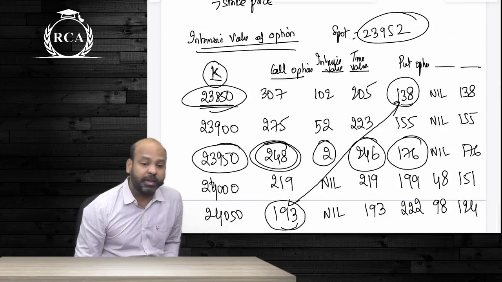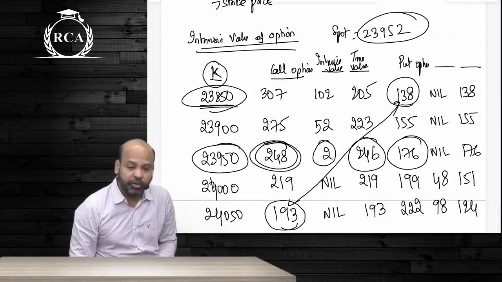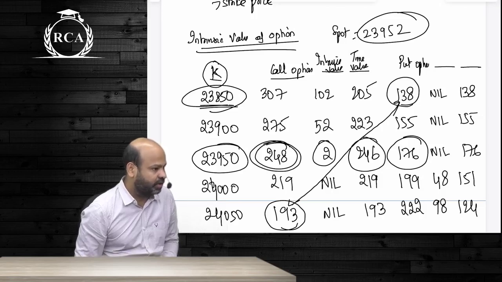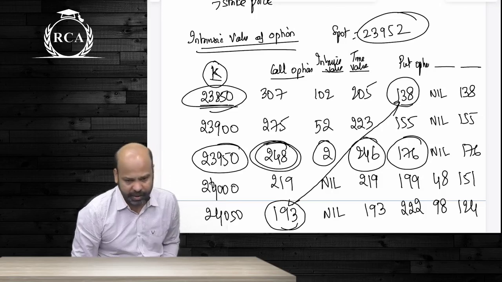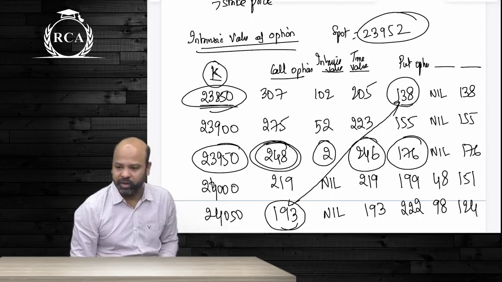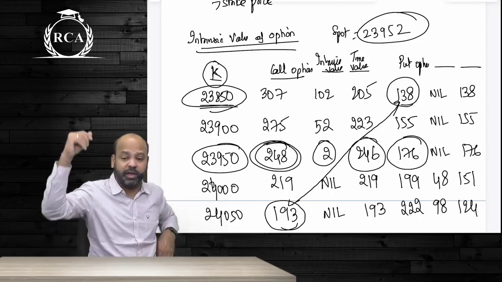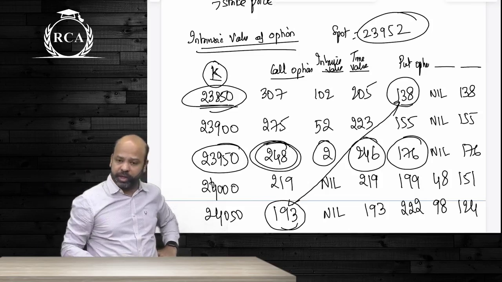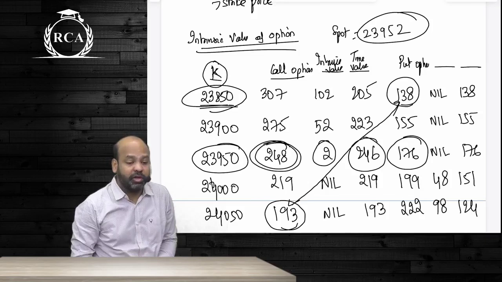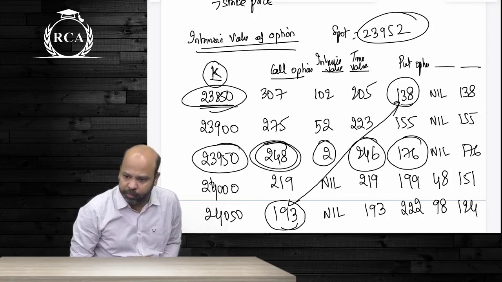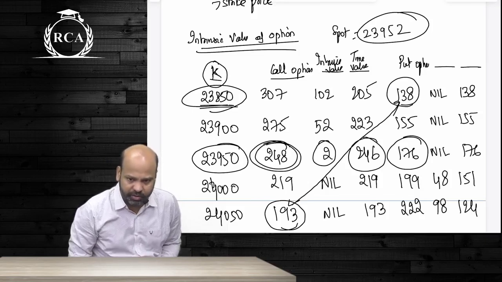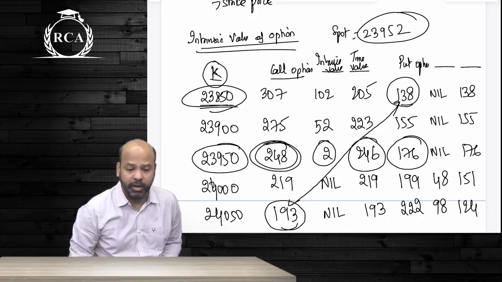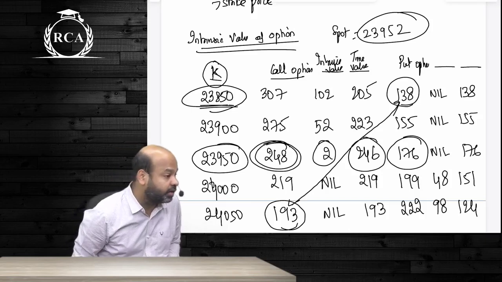The option premium. What is intrinsic value? If the option is already in the money, the excess value that is there over and above the strike price will be called intrinsic value. Say for example, you have entered into an option that is to be exercised 3 months later at a strike price of 24,000 Nifty. But the prevailing Nifty is 24,100. Because this is a call option and the strike price is 24,000 and the prevailing price is 24,100, this option will already be in the money. What is the intrinsic value here?